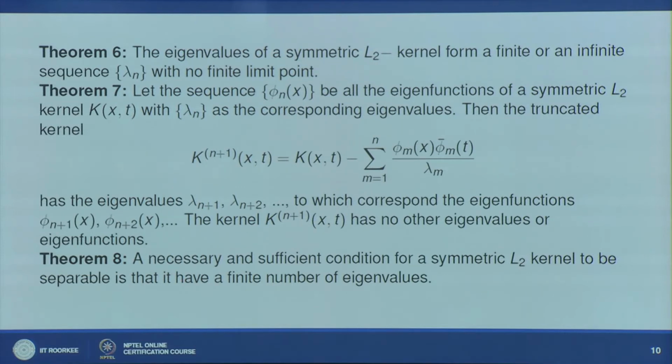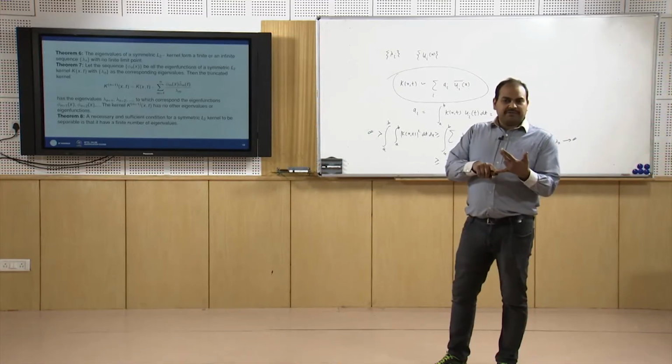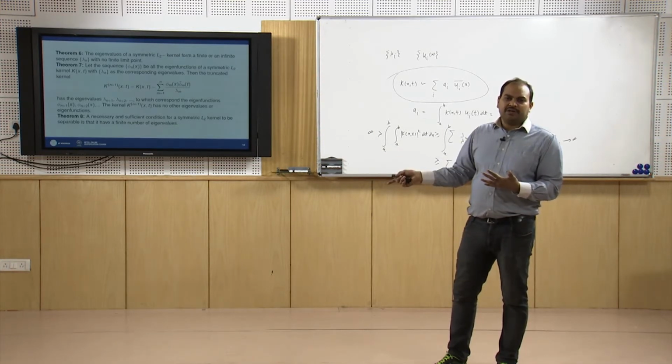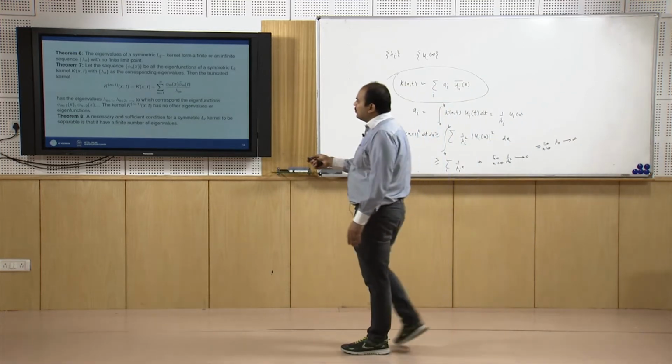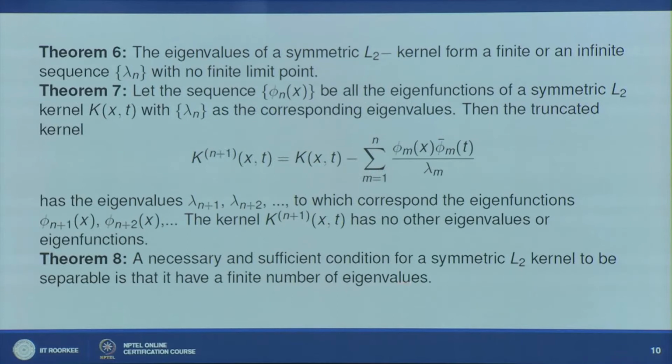If it is separable, then we already know that we have only a finite number of eigenvalues. So if it has a finite number of eigenvalues, then it is separable. If it is separable, then we have only finitely many eigenvalues, that we have already done. So with the help of theorem 7, we can say that if we have a finite number of eigenvalues, then k(x,t) can be written in this kind of form, which is nothing but a separable form for this k(x,t). So it means that a symmetric L2 kernel is separable if and only if we have a finite number of eigenvalues.